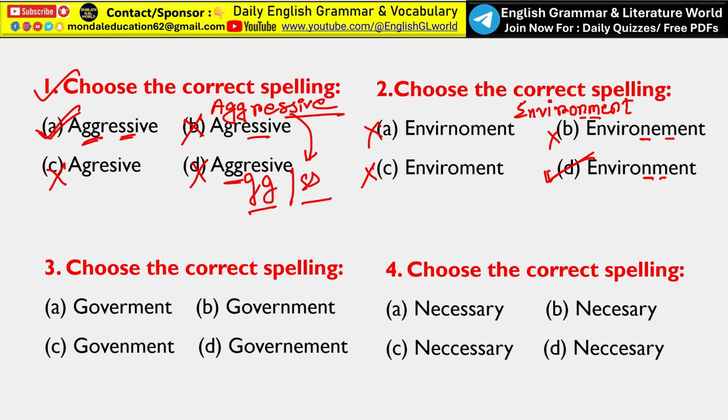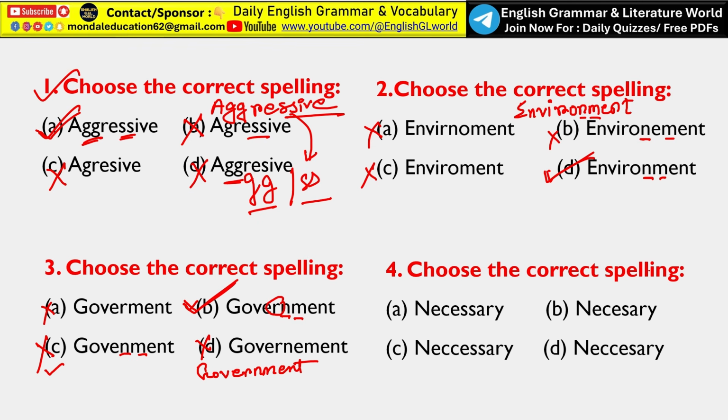Next, choose the correct spelling. Which one is correct? The word government, G-O-V-E-R-N-M-E-N-T. Again N and M. Which one is correct? Option D and option A are totally inappropriate. Now the confusion is between C and B. Here the correct spelling is option B, because we need R. Here there is no R, that's why option C should be eliminated. So option B is the correct answer.